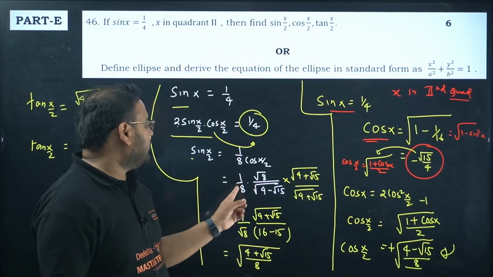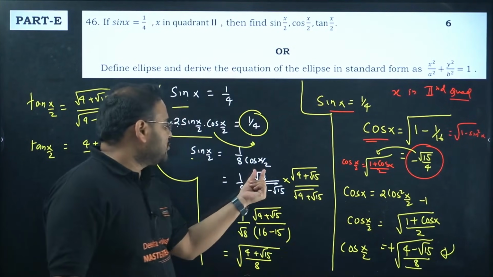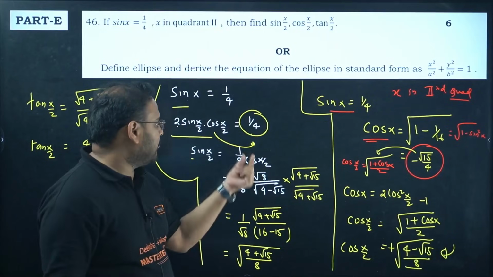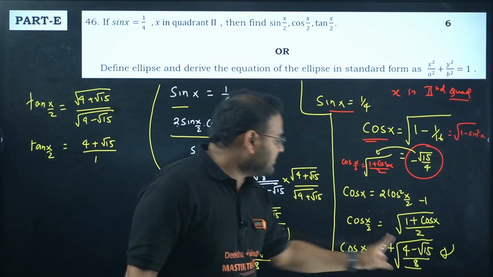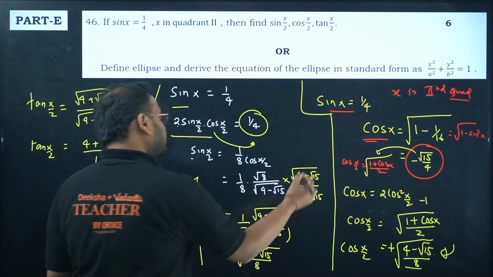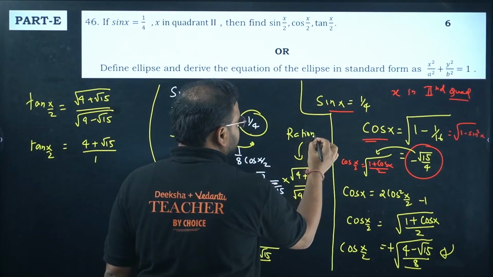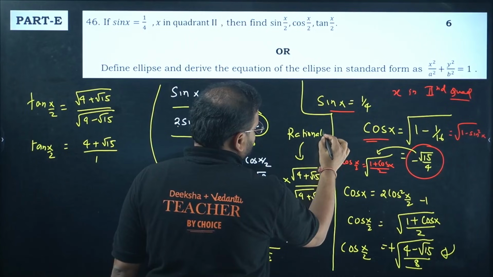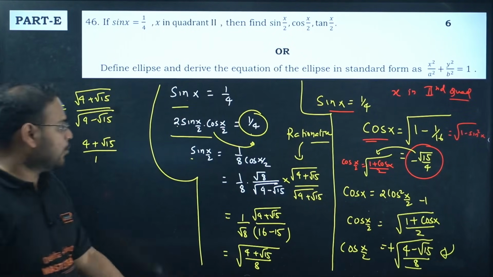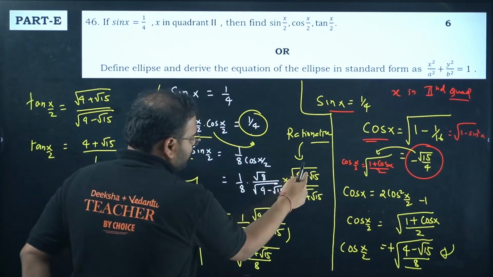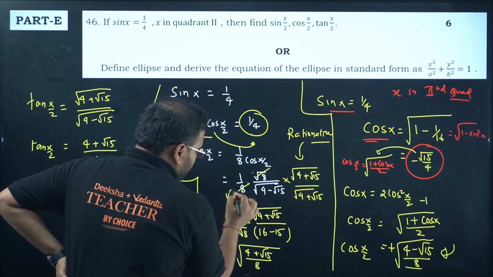Put it here, you get 1 by 8, and this root 8 comes over here because cos x by 2 is in the denominator, and root of 4 minus root 15 as it is. What is this? This is rationalization. Rationalize it. When you do that, with 4 plus root 15 in the root, root 8 cancels with root 8 over here.